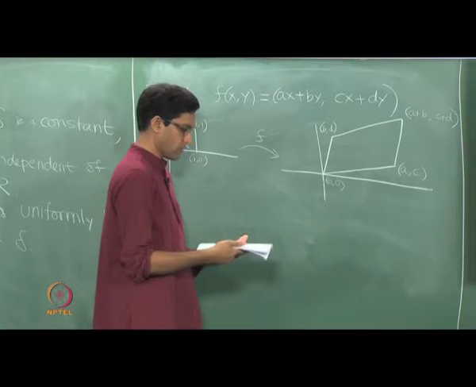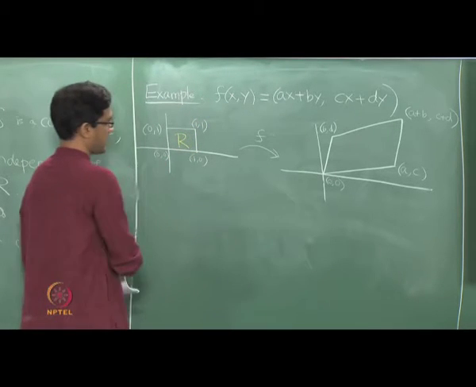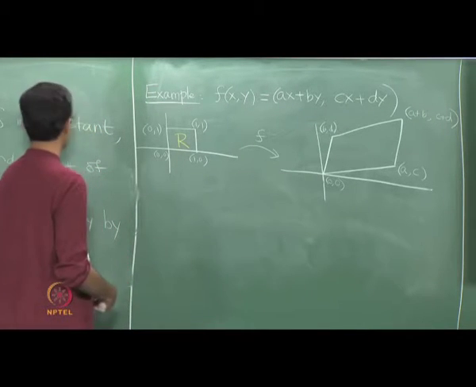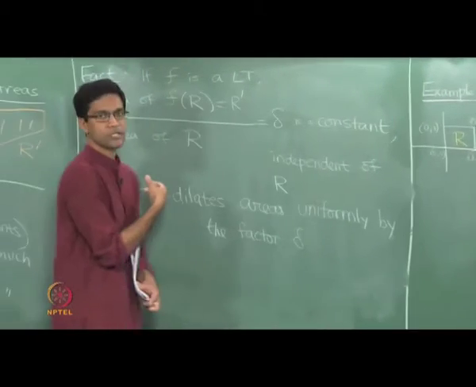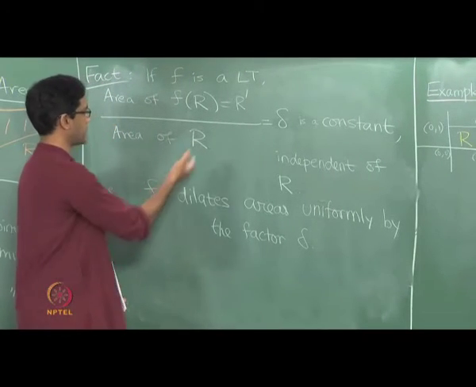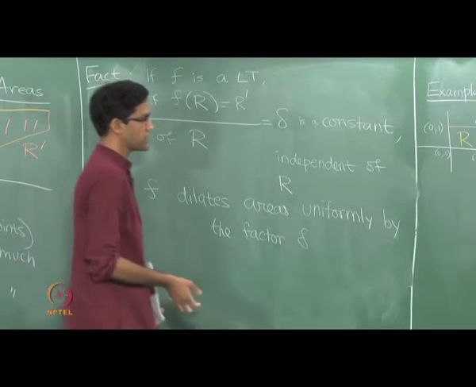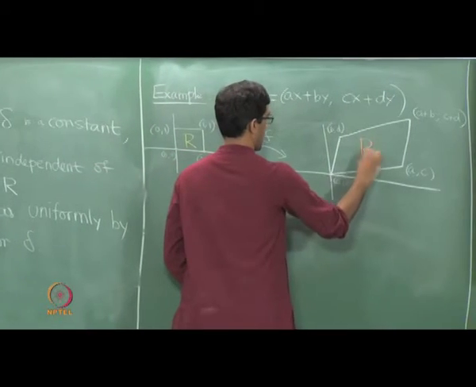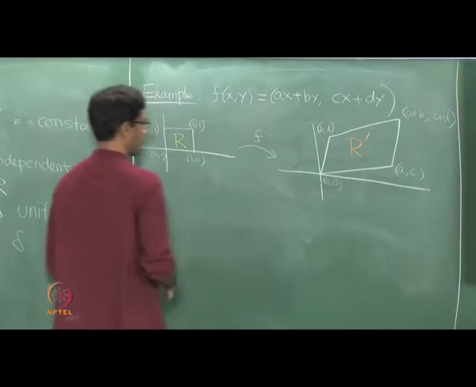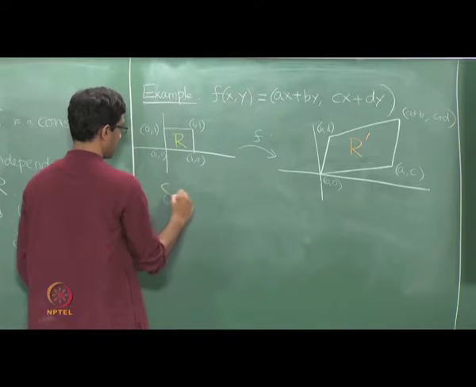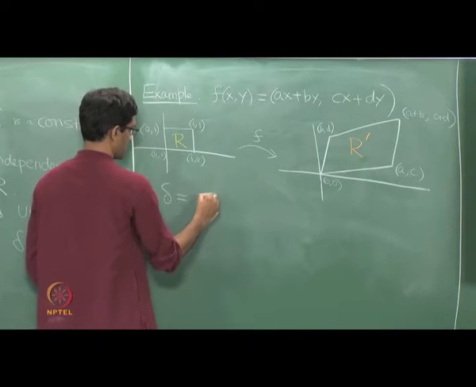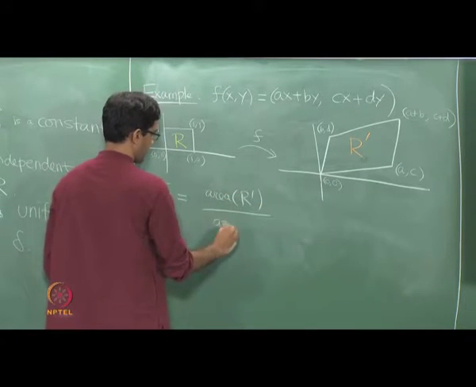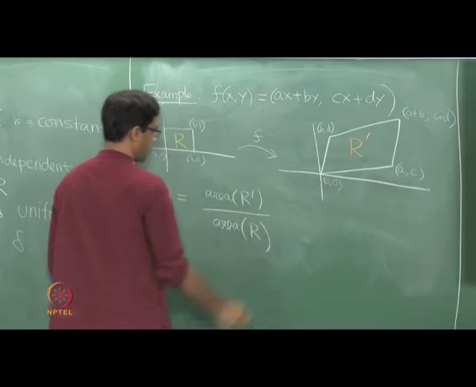Okay. And so, now the question really is, in order to figure out this dilation factor, let us for the moment accept this fact as being true, that this dilation factor is uniform, there is just a single dilation factor delta. So, to figure out what delta is, all we have to do is take this particular choice of R and R dash. I will compute the area of the parallelogram and divide it by the area of this square. So, this scaling factor delta is just the area of the parallelogram divided by the area of the original region R.